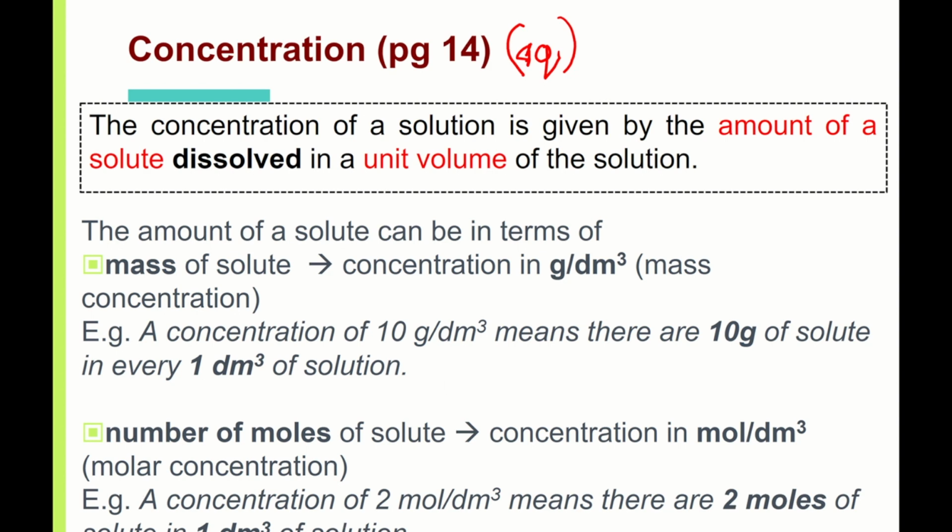Or I can also use the number of moles. For example, every 1 dm cube of solution, I add 2 moles, or 2 units, of Milo powder, 2 units of sugar. Both are referring to the same thing, just that the units are different. One is about mass, the mass you dissolve. The other one is the amount, the number of moles.